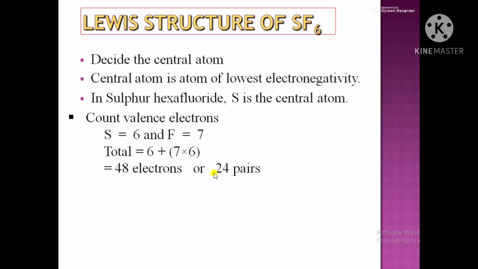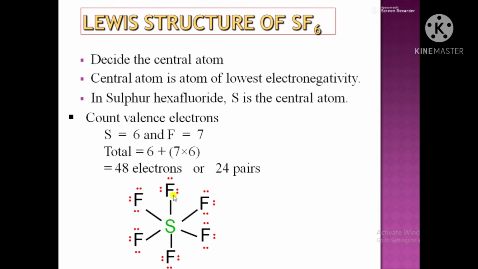Now, listen carefully: sulfur has 6 electrons in the valence shell and it has to form bonds with 6 fluorine atoms, as indicated in the formula of the compound. So each electron out of the 6 electrons of sulfur is shared with 1 electron contributed by each of the 6 fluorine atoms.